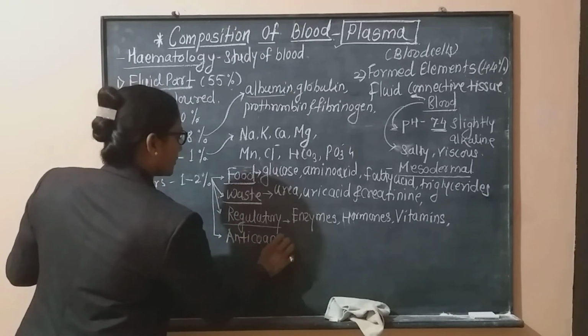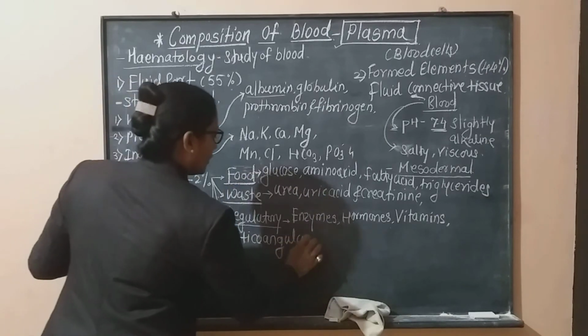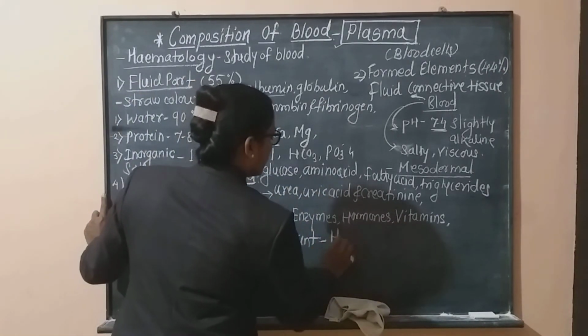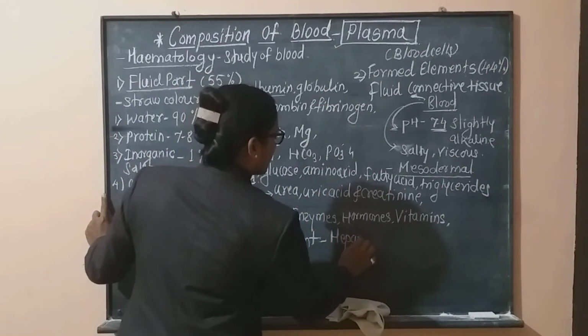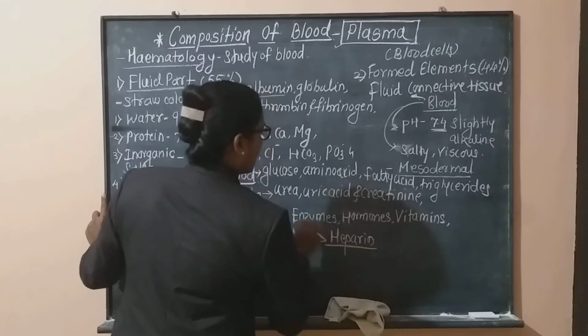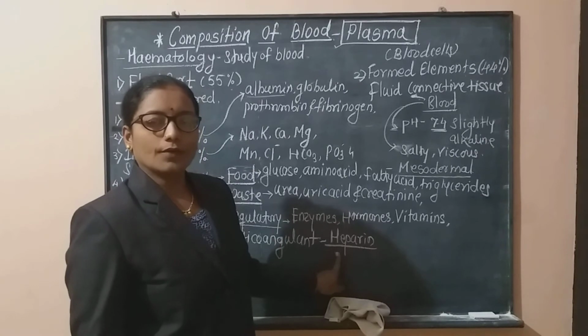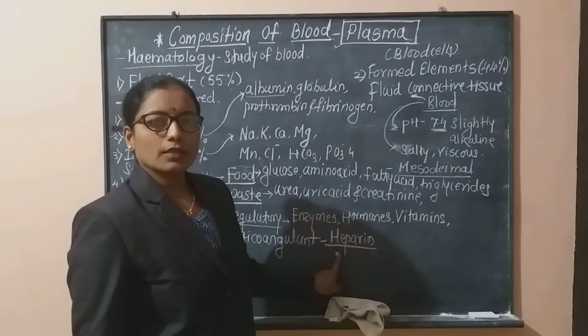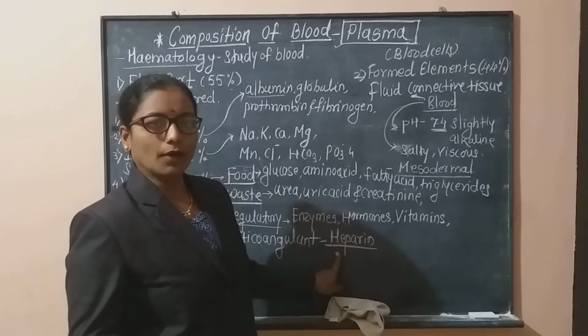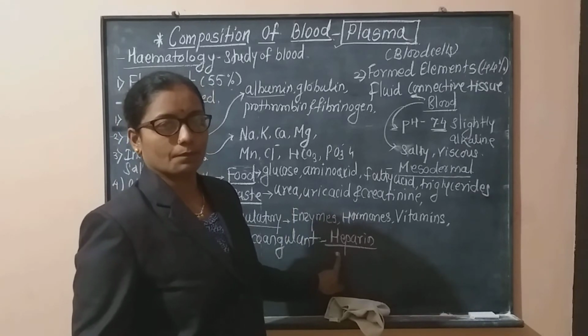Also in this blood, an anticoagulant is present. Which anticoagulant? Heparin. Now remember, this heparin is very important because it keeps the blood in liquid form.